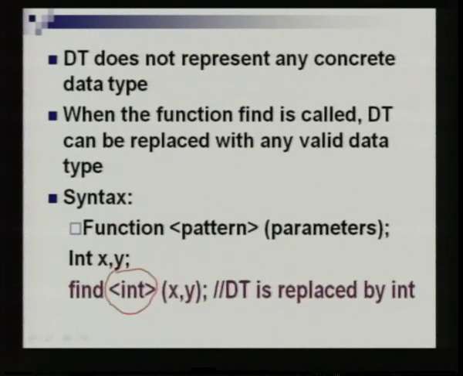Here is where you define what data type is to replace the dt. So, when you give it like this, that means that dt is replaced by integer and you give x and y as the parameters. So, this is how you call a function template. We will see this in the program.